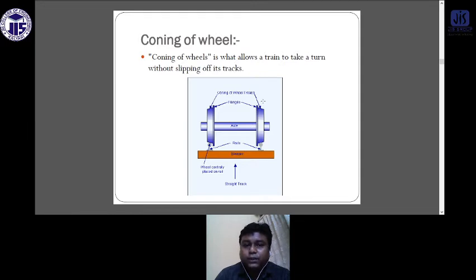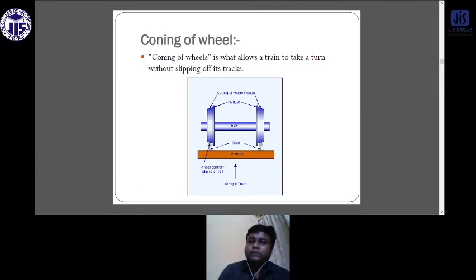Why is this coning provided? Because the wheels are moving on the rail, and this coning is provided so that the wheel cannot derail from the rail, and the accident will not happen. That is why the coning is provided to the wheel.